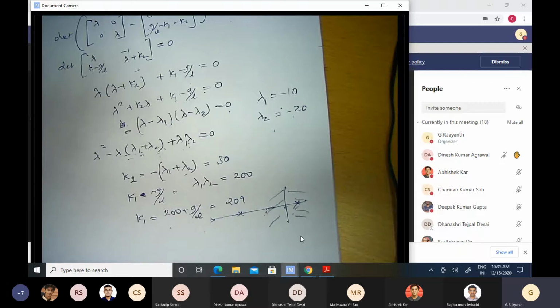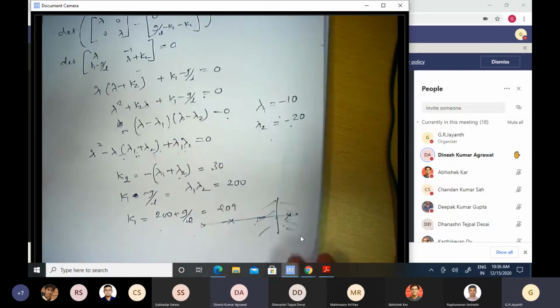Yeah, Dinesh has a question. Sir, you have chosen this lambda 1 and lambda 2. They're having some physical relation with that actually. Yes. So we will talk about that in a minute's time. What is the physical significance of lambda 1 and lambda 2? So we will get to that.